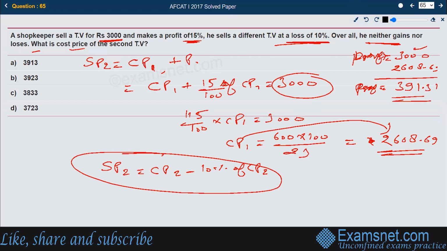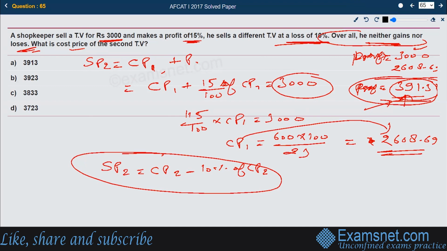And then he has stated that overall he neither gains nor loses. That means if in one deal he earned a profit of 391.31, then obviously in the next deal he would have lost the same value. Then only we can say he has neither lost nor gained. Let me repeat it once again. If the profit in the first deal is 391, and there is neither a loss nor a profit overall, he would have lost a similar value in the second deal.